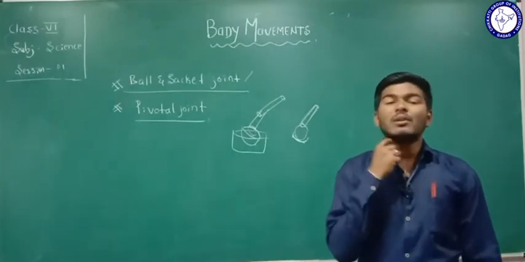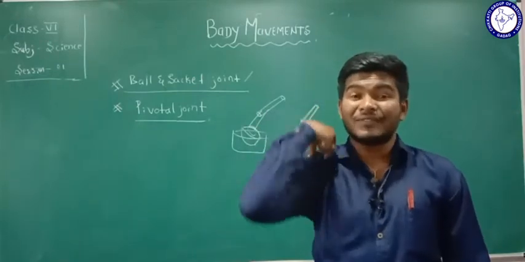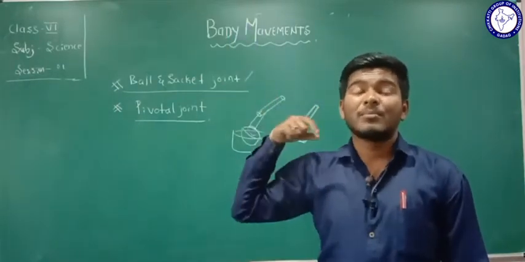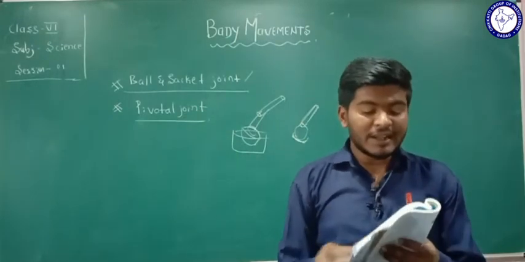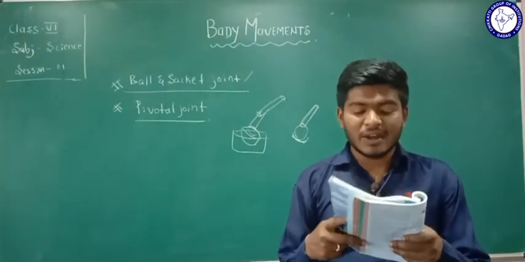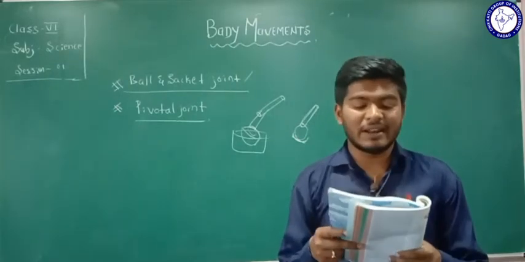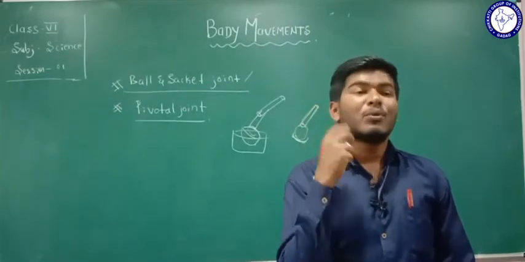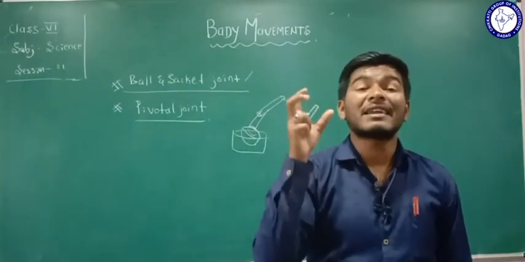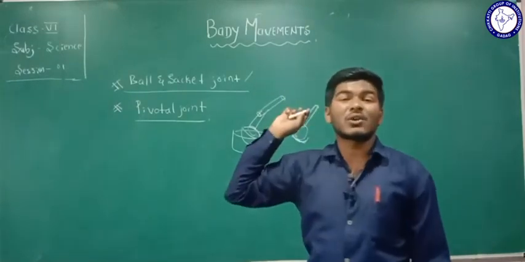You have to remember here, you have to compare: the movement of the neck is totally different from the movement of the arm because the joint is totally different. The arm has a ball and socket joint. In a pivotal joint, a cylindrical bone rotates in a ring. It is totally different from the ball and socket joint.